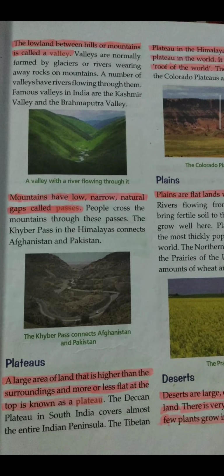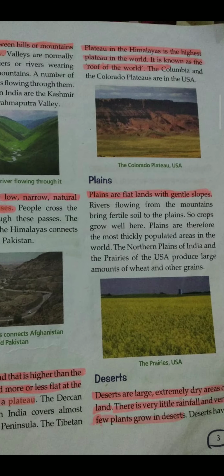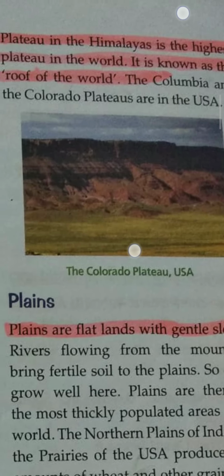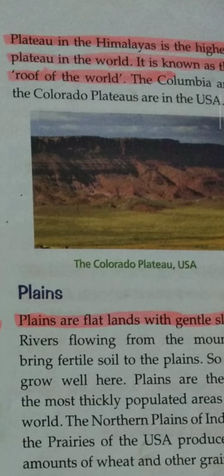Now plateau. A plateau is a large area of land that is higher than the surroundings and more or less flat at the top. The Deccan Plateau in South India covers almost the entire Indian peninsula, and the Tibetan Plateau in the Himalayas is the highest plateau in the world. It is known as the roof of the world. The Columbia and the Colorado Plateaus are in the USA.